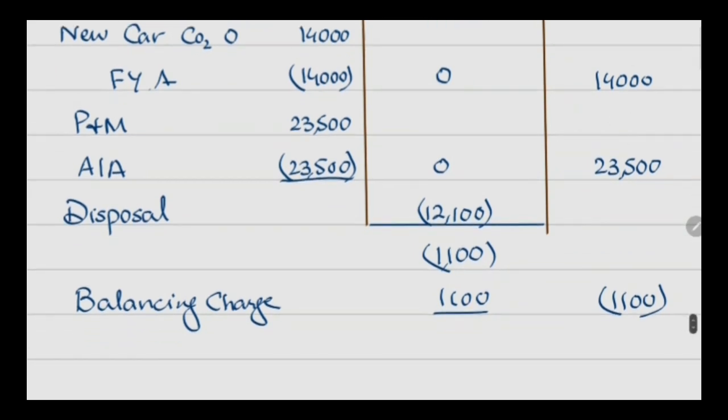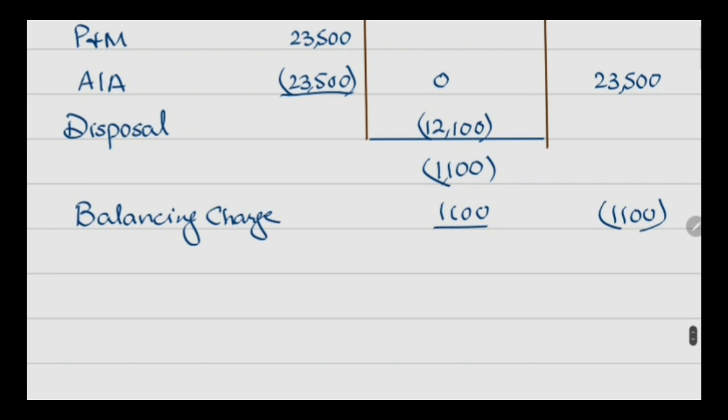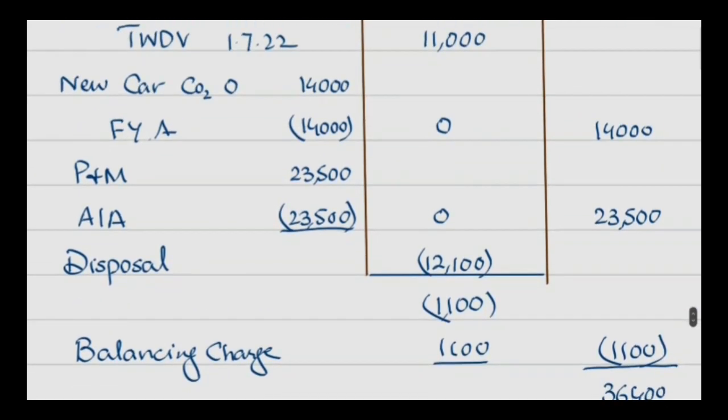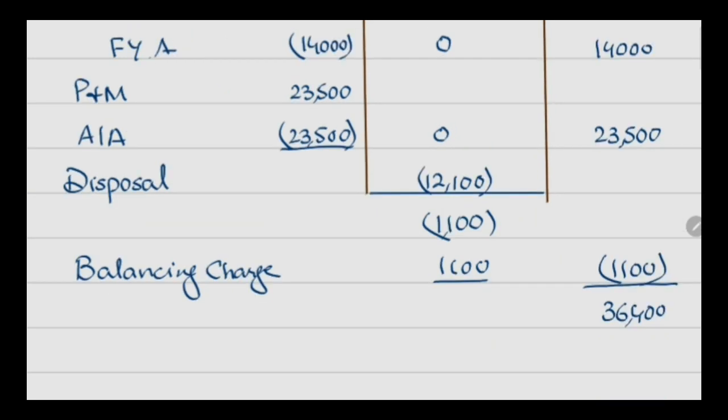Total capital allowance is 37,500. By the reduction of 1100, it will be 36,400. So that is the treatment of a negative capital allowance or balancing charge. It will reduce the capital allowance, right? And nothing is to be recorded as total written down value at the end of the year.